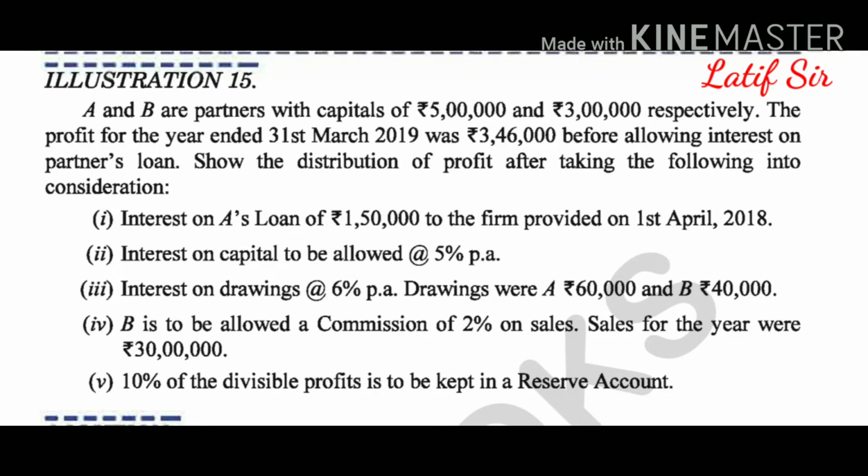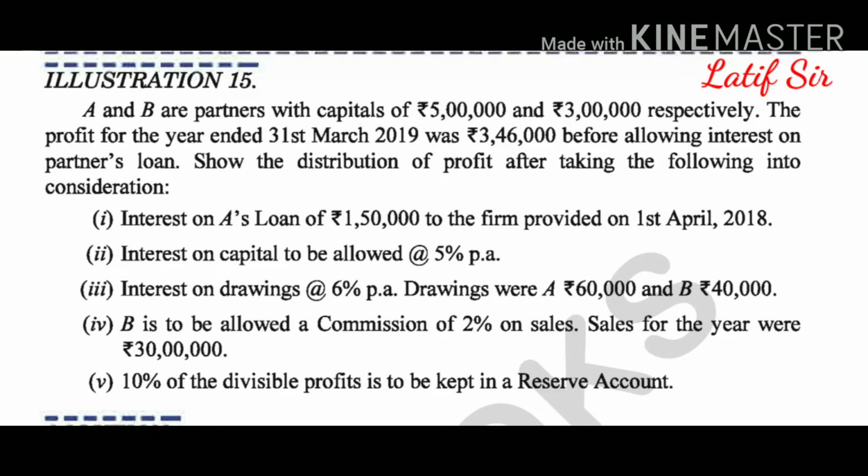partners loan. Okay, so this is very important, before allowing interest on partners loan. See, this phrase, before allowing interest on partners loan, has been highlighted. Now show the distribution of profit after taking into the following consideration. Number 1, interest on A's loan of rupees 1,50,000 provided to the firm on 1st April 2018.